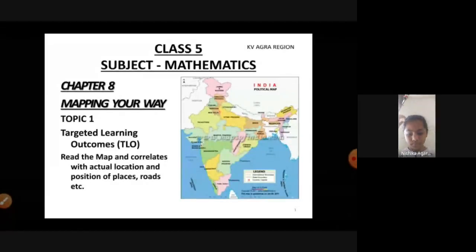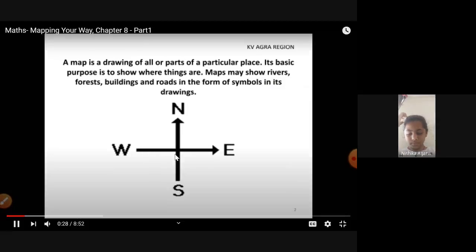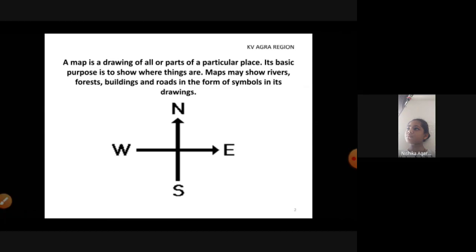Now the question arises, what is a map and why do we need it? A map is a visual representation of an entire area or a part of an area. Maps attempt to represent various things like political boundaries, physical features, roads, population, climate, and natural resources. Maps represent the real world on a much smaller scale. They help you to travel from one location to another.